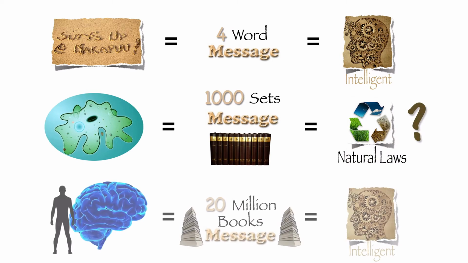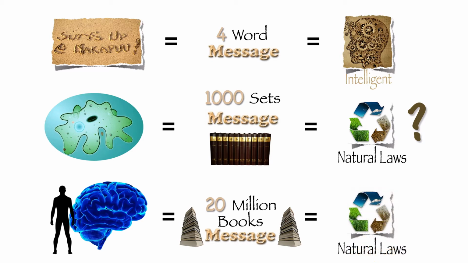Same thing with Mr. Brain here. You gotta believe that something with that much information, a 20 million book library message, certainly had to have an intelligent source. Again, the Darwinist says no, it's natural laws. Yet common sense tells us that this doesn't make sense. If simple messages point to an intelligent cause, then surely the extraordinarily complex messages found inside the amoeba and the brain also point to an intelligent cause.